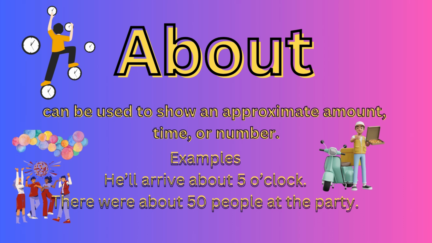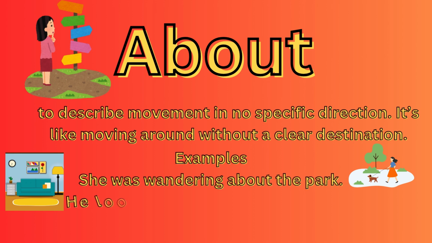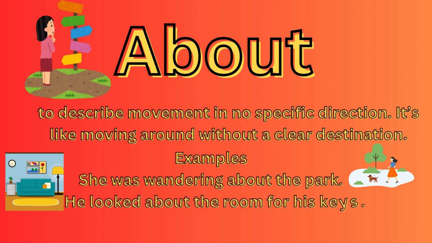Let's see the third meaning. We also use about to describe movement in no specific direction. It's like moving around without a clear destination. She was wandering about the park. He looked about the room for his keys. Here about suggests a general area rather than a specific spot.